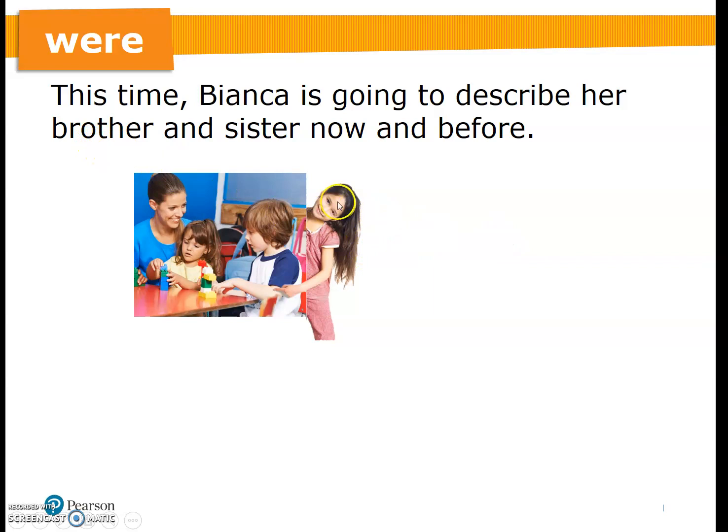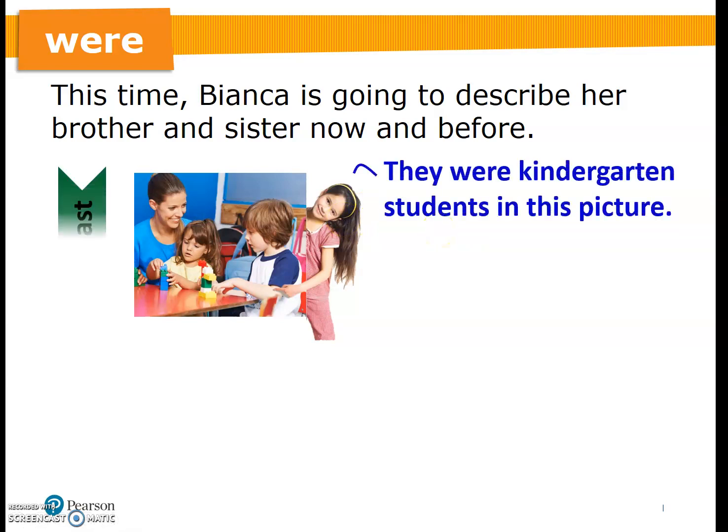Okay, this time you can see this girl, Bianca, is going to describe her brother and sister now and before. Look at this picture, and this picture was taken in the past. They were kindergarten students in this picture.